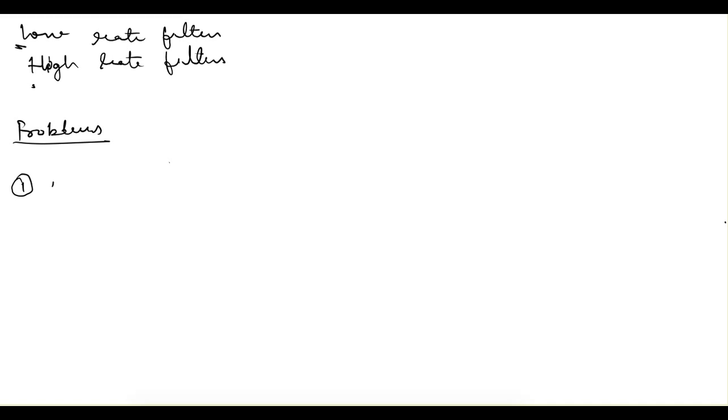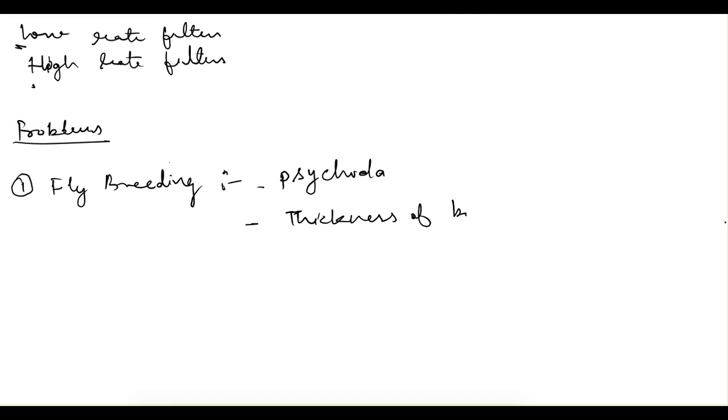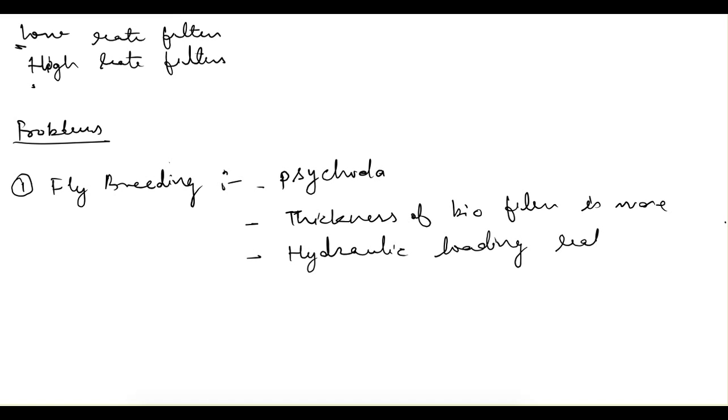So let's see what the problems associated are. The first one is fly breeding. There is one specific fly that breeds in the case of low rate filters. This fly is called Psychoda, and its breeding takes place when the thickness of biofilm is more, and this thickness of biofilm is more when the hydraulic loading rate is low, and that is the typical case in low rate filters.